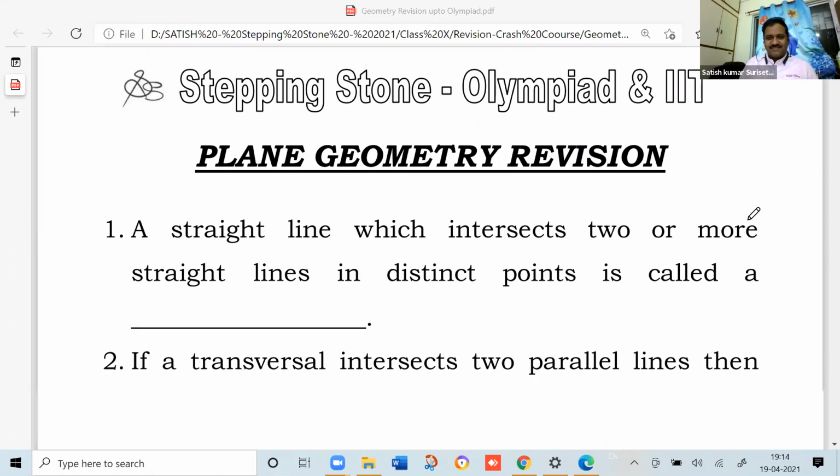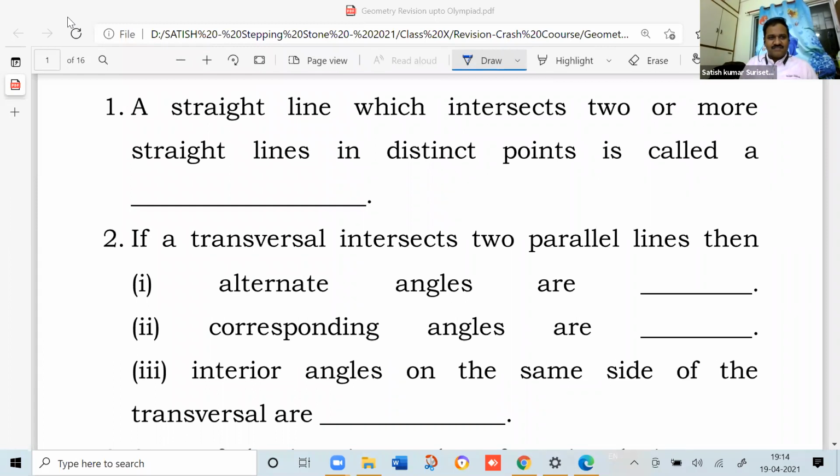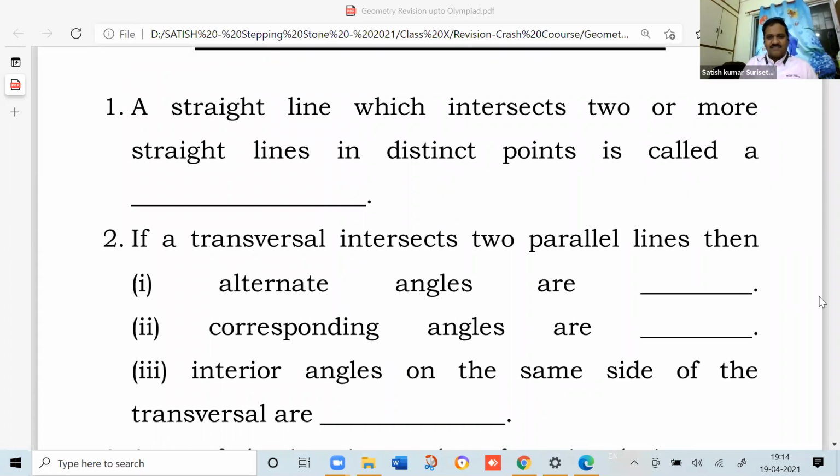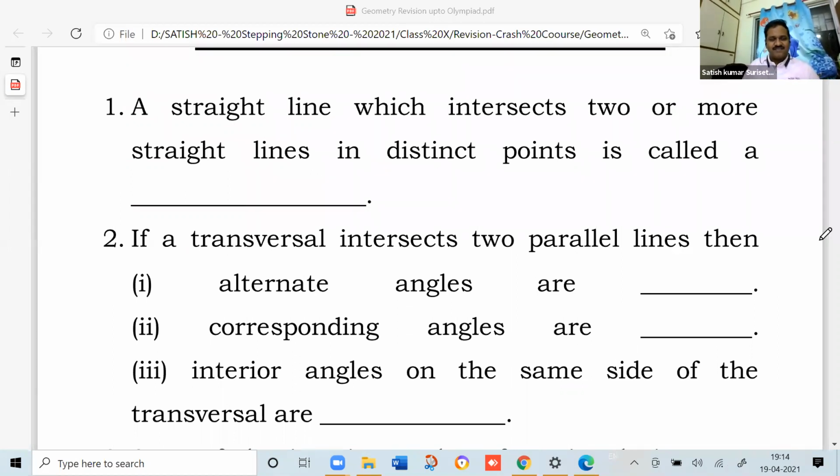Let us start now. Two questions have appeared. Now you write your answers. Okay, tell me the answer.